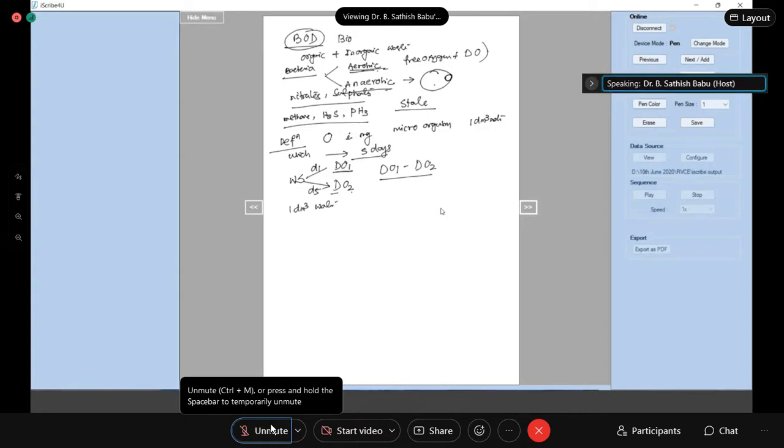Okay, first we will take 1 dm cube of water, and we are going to find out the BOD of the water sample. For that, we take 1 dm cube of water and bubble it with oxygen for 24 hours. When you bubble it with oxygen for 24 hours, the maximum amount of oxygen will be dissolved.